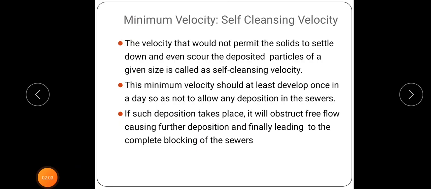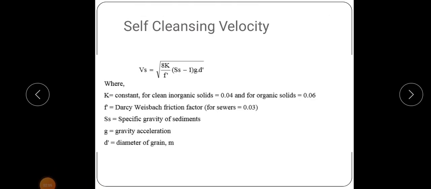There is an equation to calculate the self-cleansing velocity, Vs. Self-cleansing velocity Vs is equal to the square root of 8k divided by f into (Ss minus 1) into g into d. Here, k is a constant, and its value for clean inorganic solids is 0.04, and for organic solids it is 0.06.